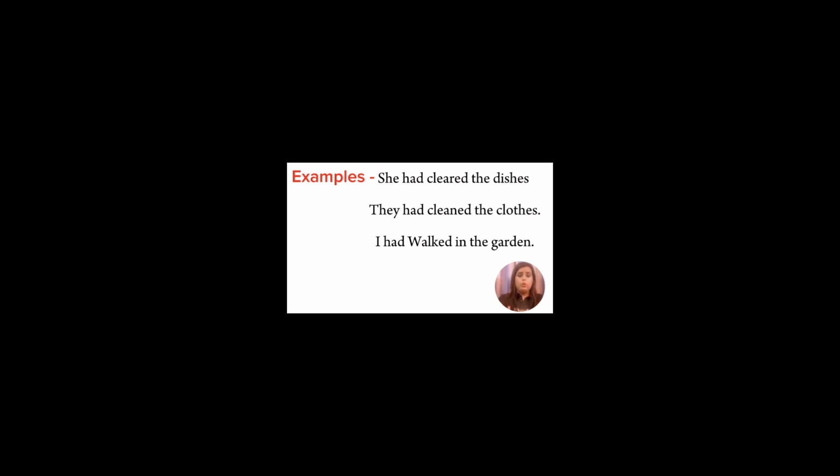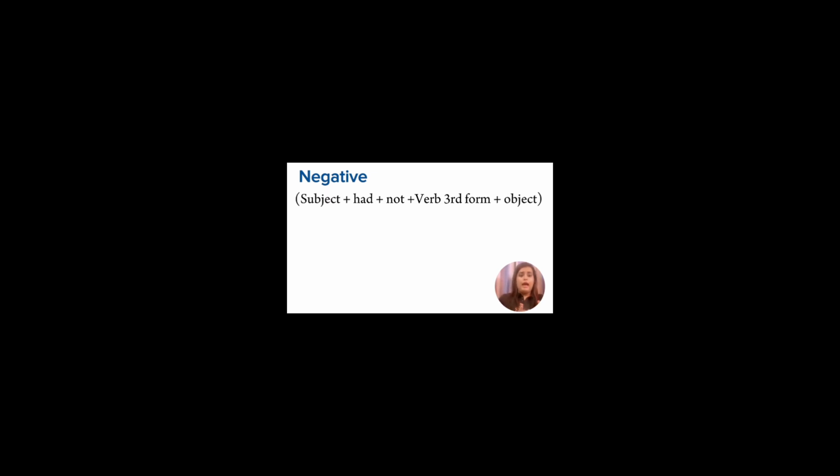Now, the rule with the negative sentence will be subject plus had plus not plus verb third form plus object. So herein with the contraction, subject plus hadn't plus verb 3 plus object. Let us see the examples. They hadn't played in the garden.